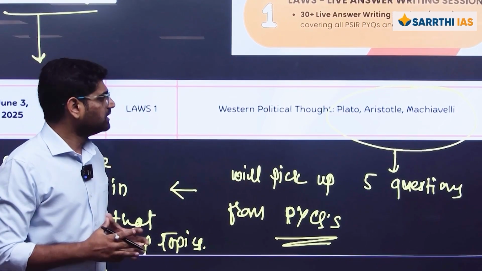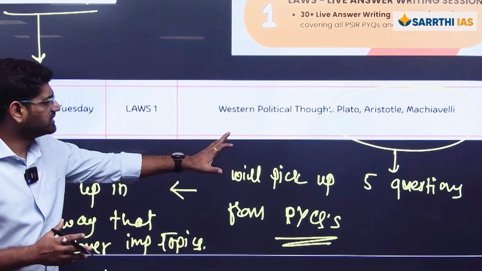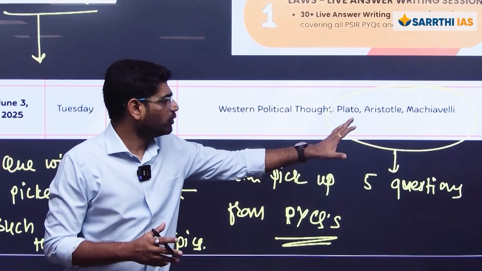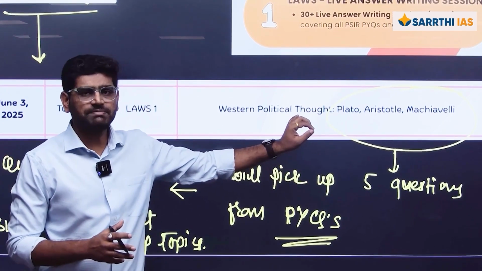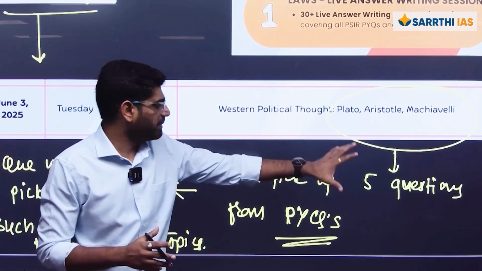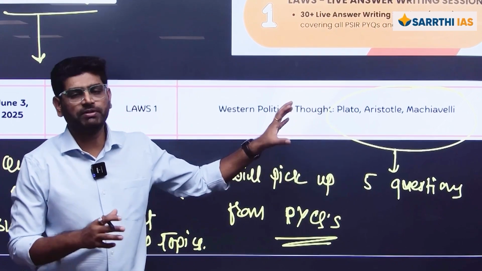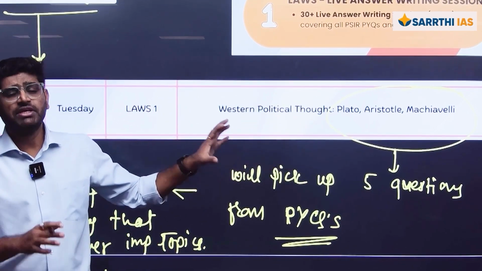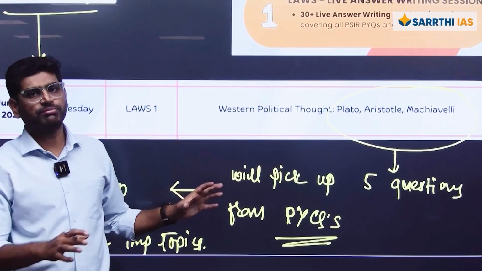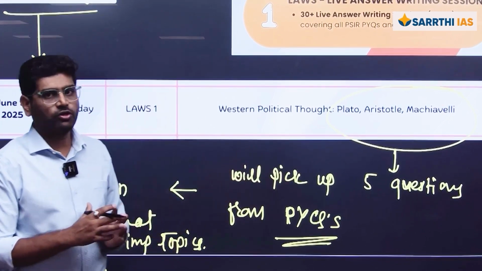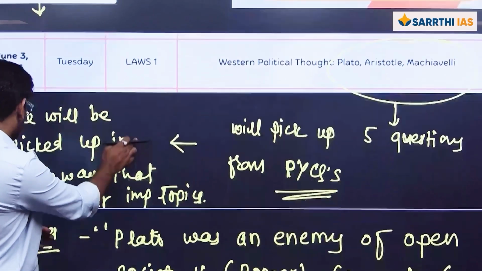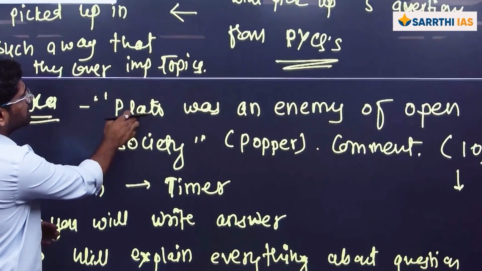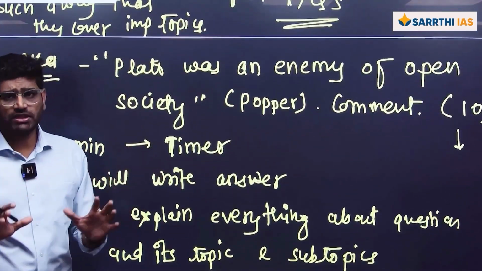For example, this is the first live answer writing session, and the topic is Plato, Aristotle and Machiavelli. From this topic, we are going to pick up 5 previous year questions, which ensures that they cover most of the important aspects of this particular topic. So we will pick up 5 important questions, then you will be given a question, and the timer will be set.